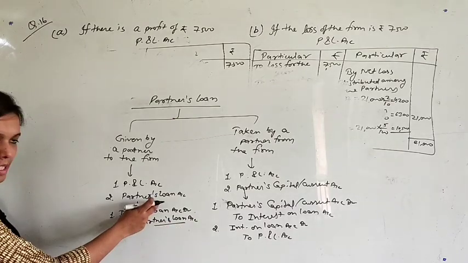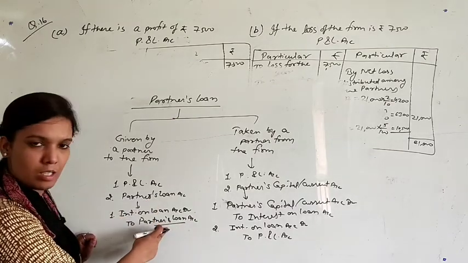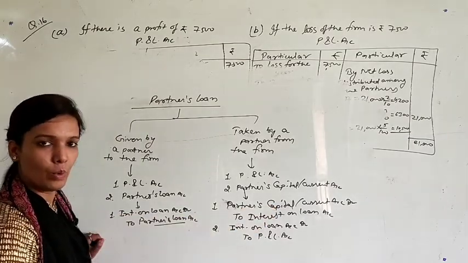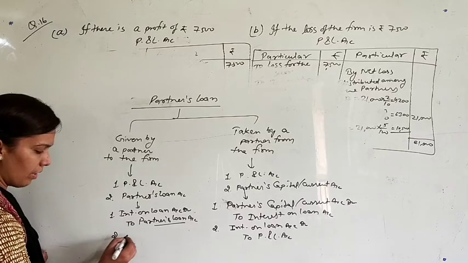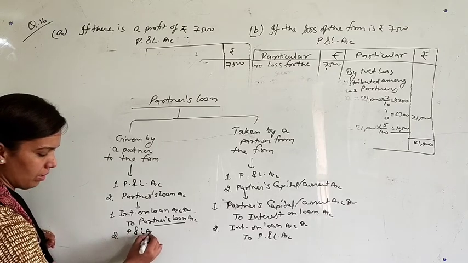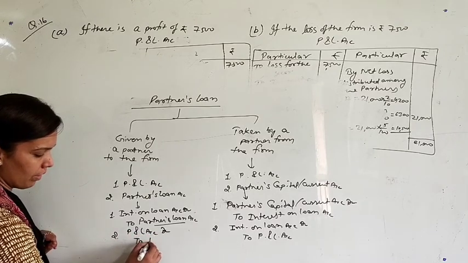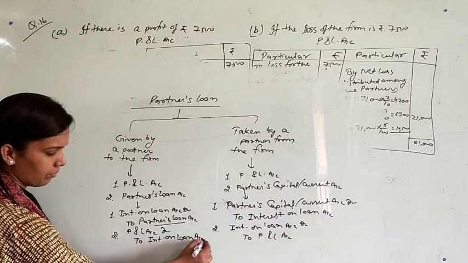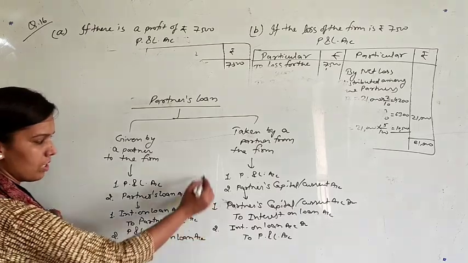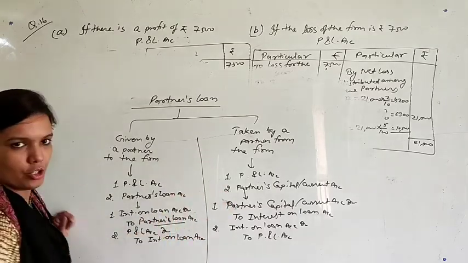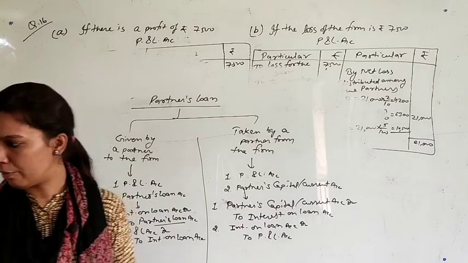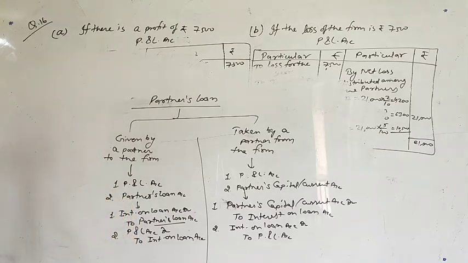As I told you, in this condition we open the partner's loan account. So in place of capital or current, we will write partner's loan account. And the second entry will be P&L account debit to interest on loan. Okay, so this is the difference between both conditions. Try to remember this point very clearly. You may get confused in these points.